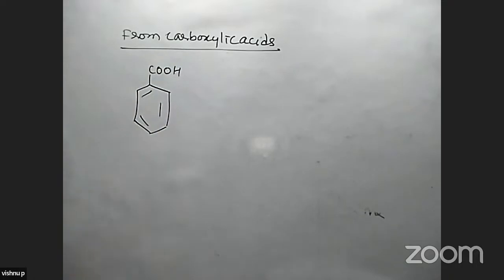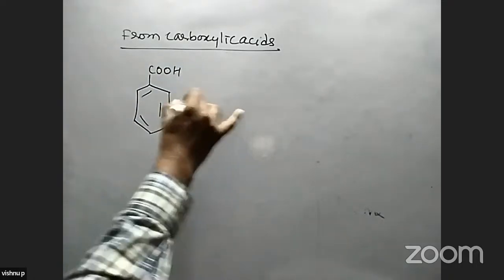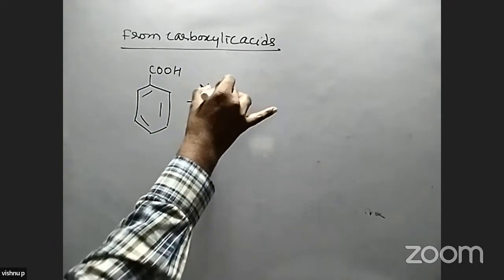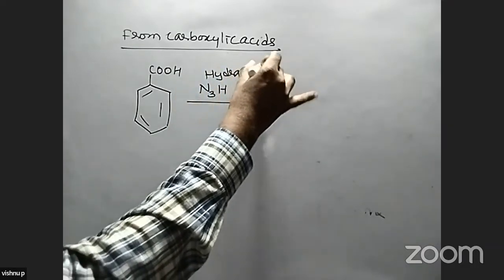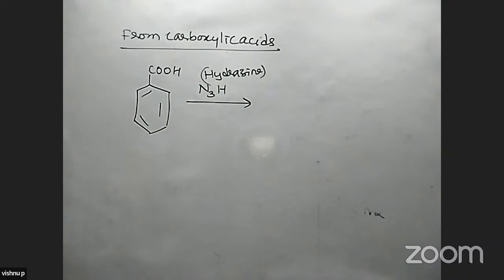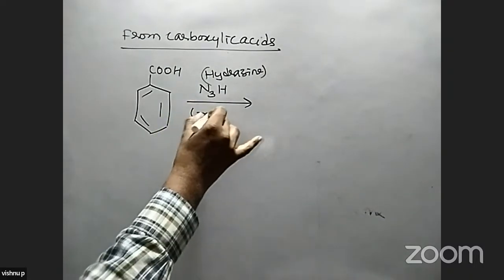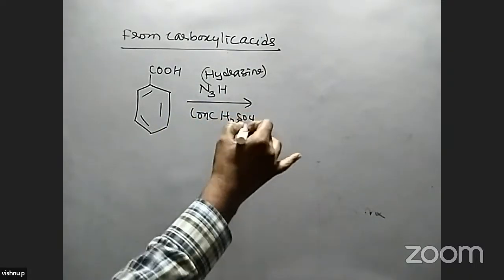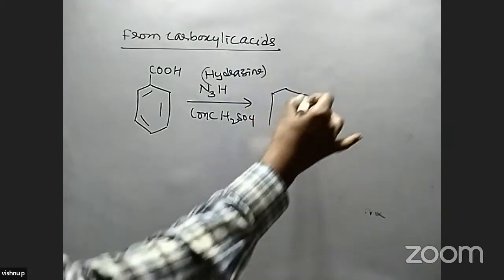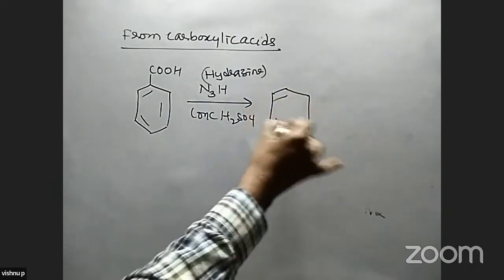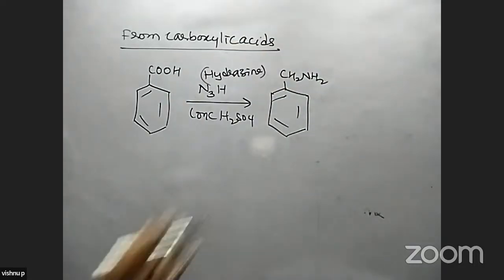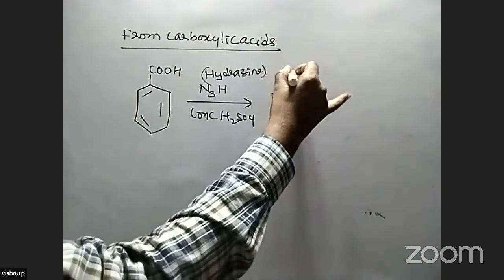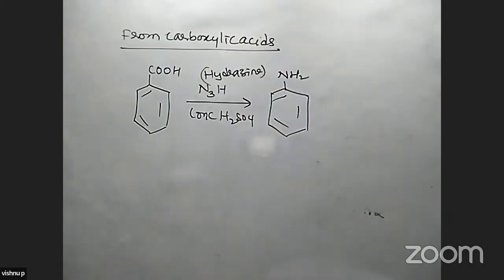When benzoic acid reacts with hydrazine, HN3, in the presence of concentrated sulfuric acid, the compound formed is NH2 here. Aniline is formed in this reaction.